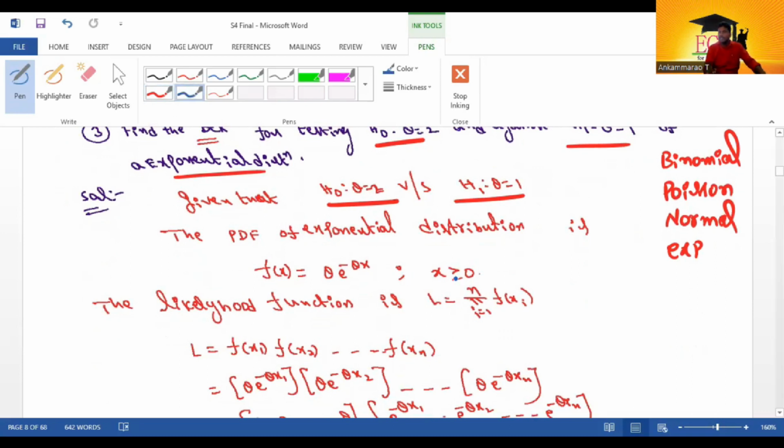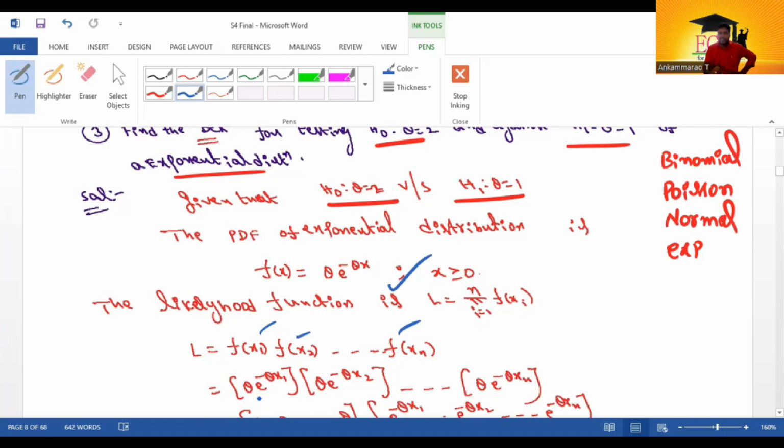To do this problem, you must have an idea about the mass functions of distributions and their density functions. f of x equal to theta into e power minus theta x. What is the likelihood function here? How to find the likelihood, that is, the product of the density functions, that is L equal to product i equal to 1 to n f of xi, that is f of x1 into f of x2 into and so on f of xn.